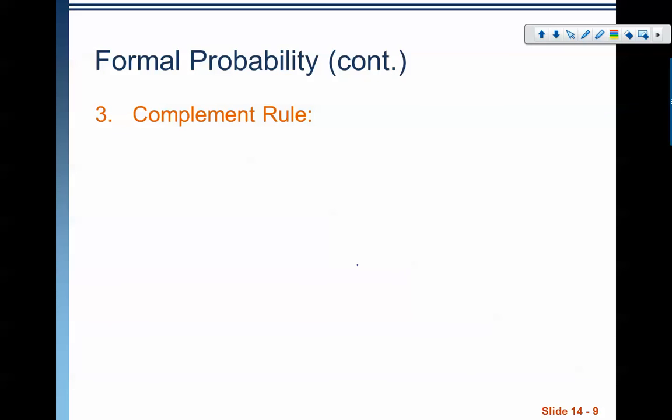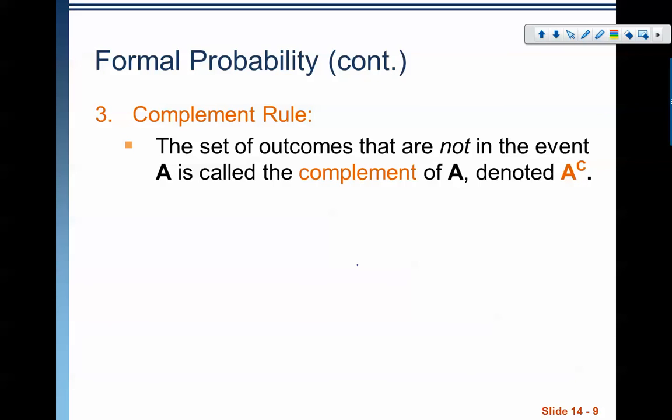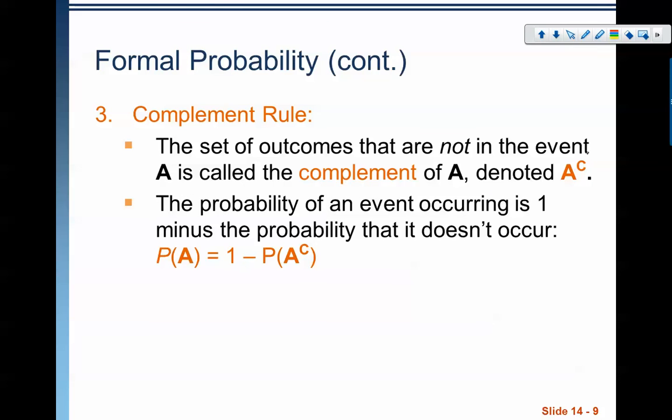Number 3 is called the complement rule. The set of outcomes that are not in the event A is called the complement of A, denoted as A complement. We can also sometimes just call that not A. It is the same thing as A complement. Mathematically, the probability of an event occurring is 1 minus the probability that it doesn't occur.